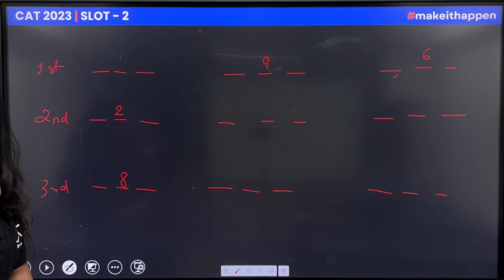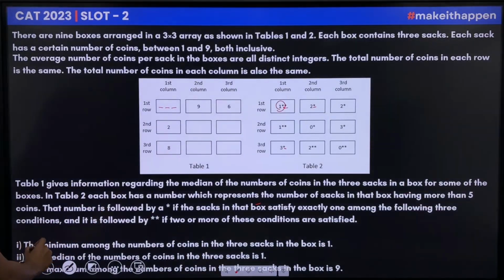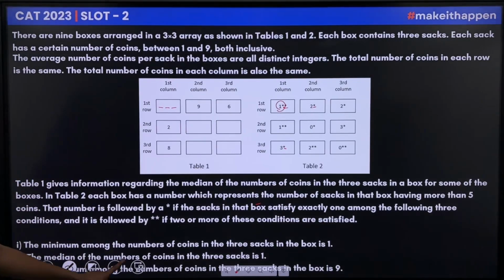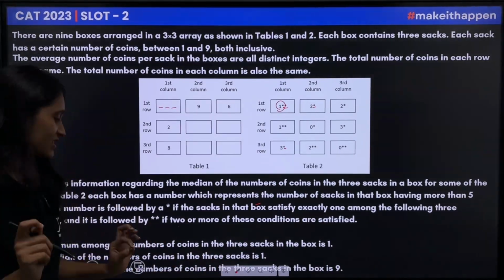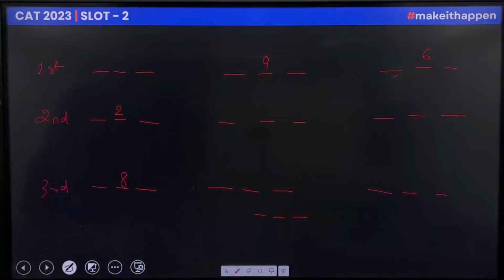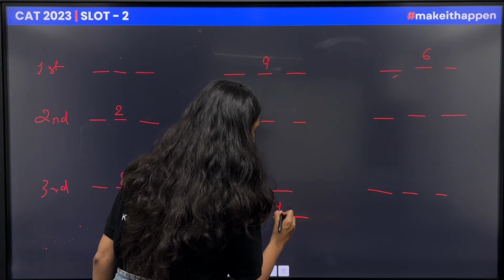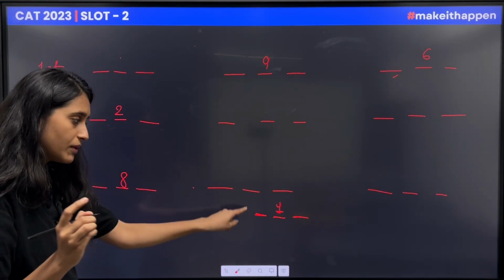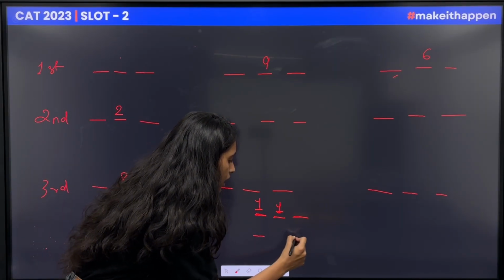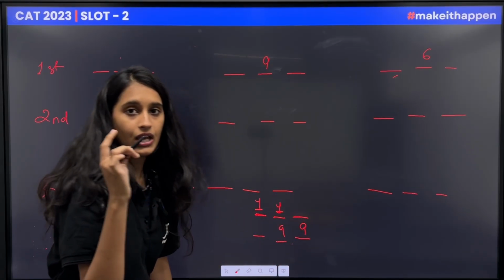Now let's understand the conditions. Out of the 3 sacks, we are given three conditions: the minimum number among the number of coins in the 3 sacks in the box is 1, the median of the number of coins in the 3 sacks is 1, and the maximum number of coins in the 3 sacks in the box is 9. So if out of the 3 the median is 1, which means the minimum number will have to be 1. And if the median is 9, that means the maximum has to be 9.